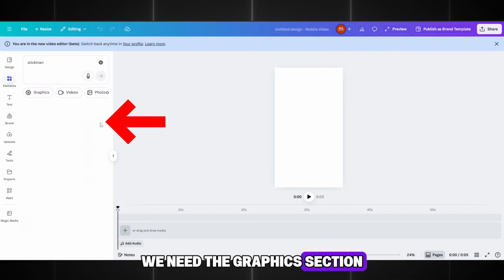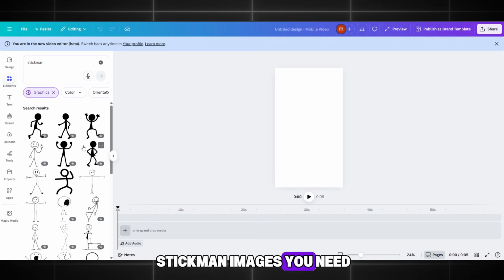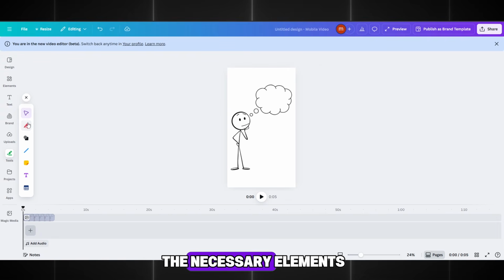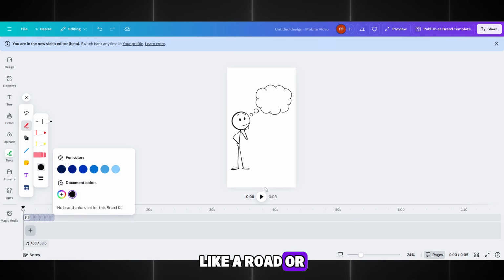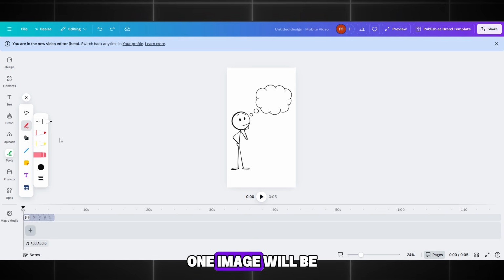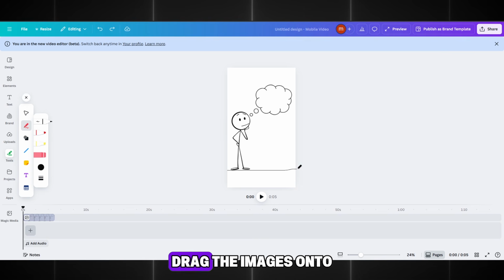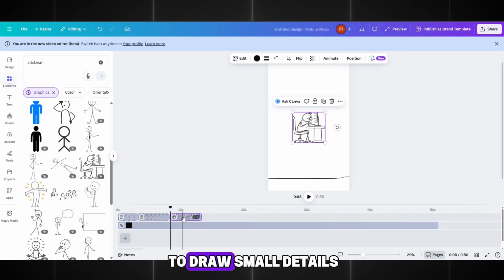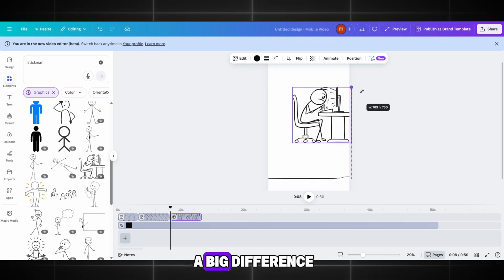We need the graphics section. Now just pick the stickman images you need depending on your story and your character's actions. You can also draw the necessary elements, like a road or a small interior. Select tools and draw whatever you want. One image will be one animated scene. Drag the images onto the timeline.